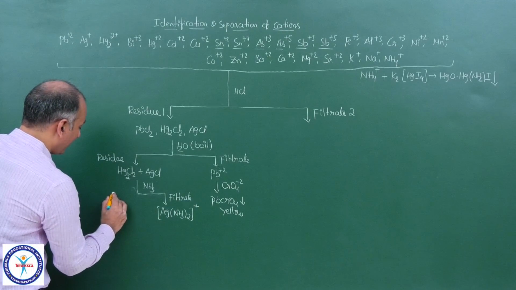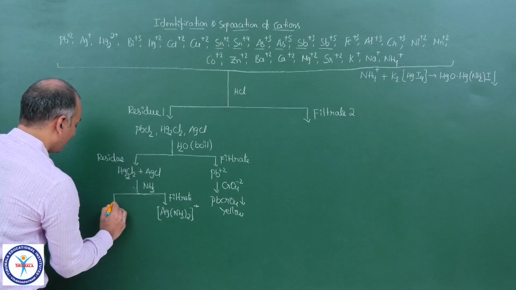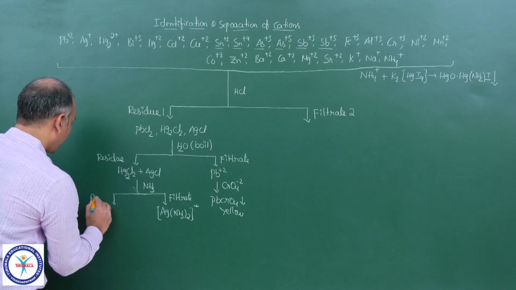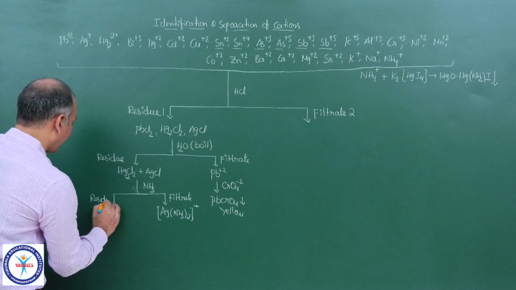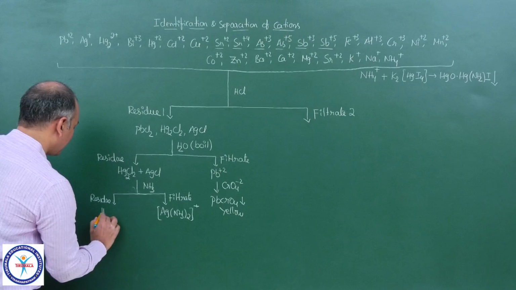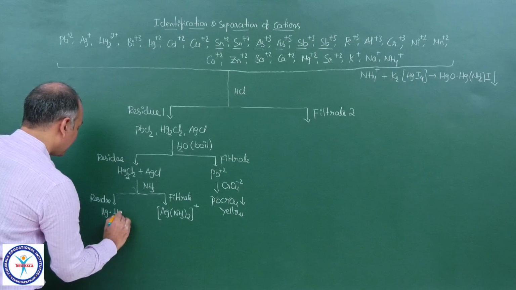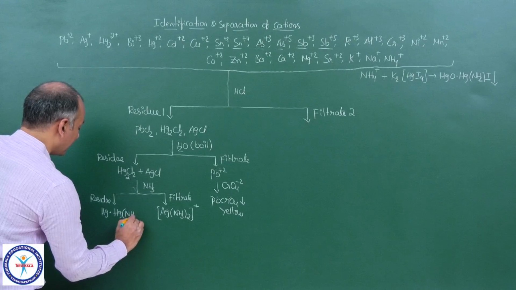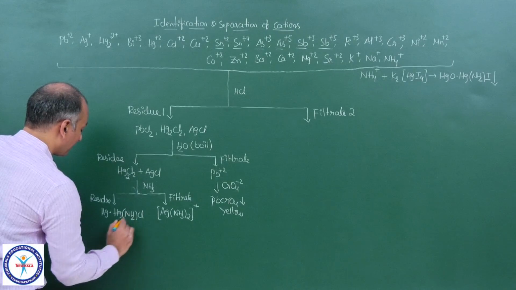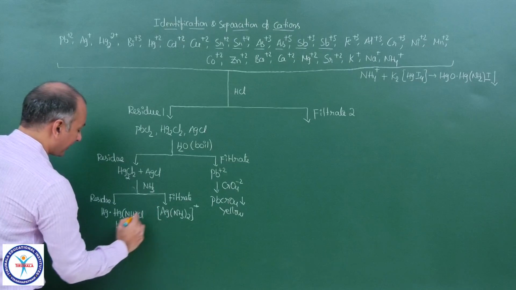On the other hand we will get a residue, and that residue is black in color and its composition is HgNH2Cl, and it is black in color, and the complex is colorless.